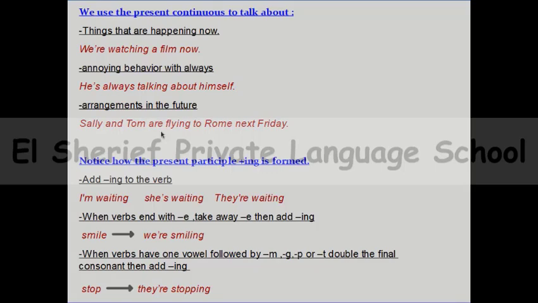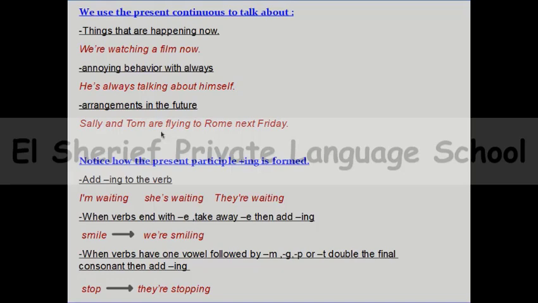So here in this sentence it means that Sally and Tom booked the ticket, Sally and Tom prepared their bags, so they arranged everything about that part. So Sally and Tom are flying to Rome next Friday. They express something that will be done in the future, but they arranged everything. So this is present continuous.